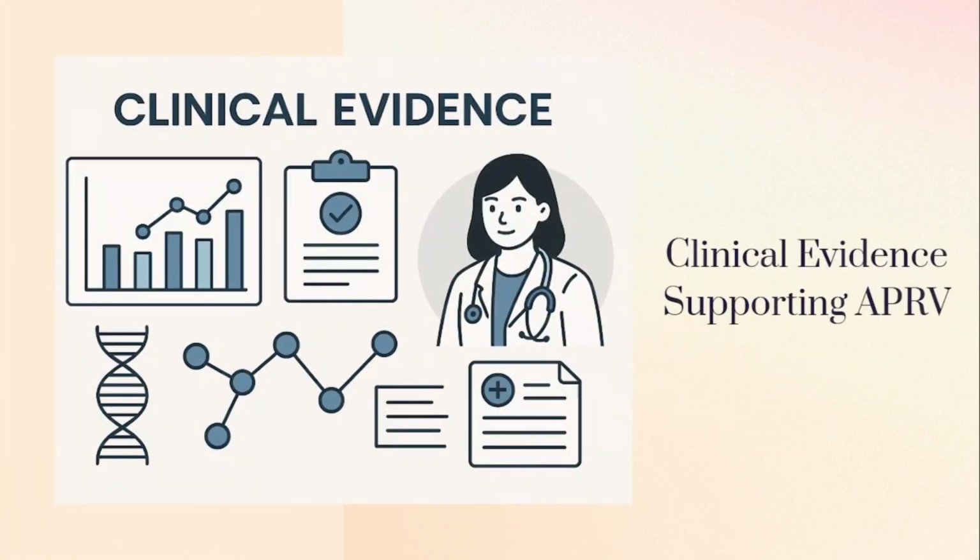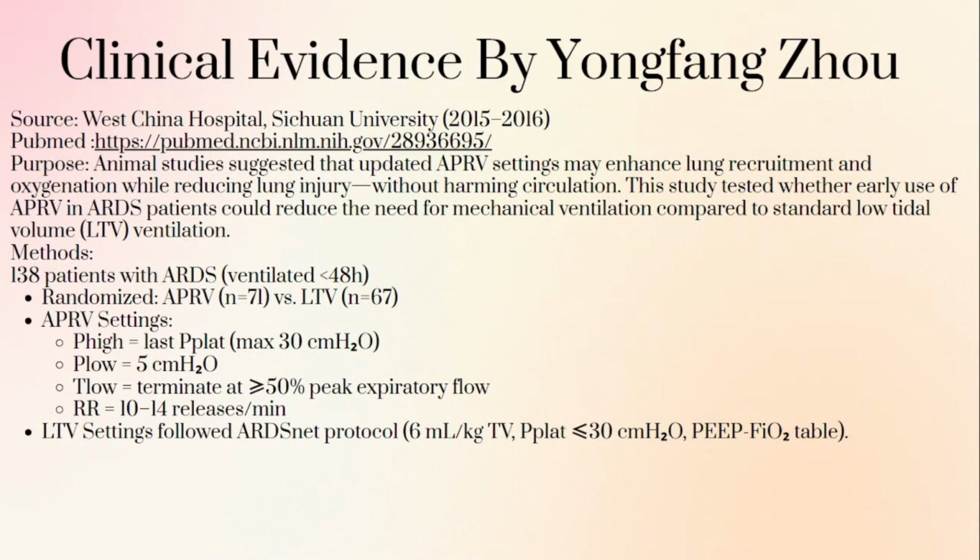Next we'll go to the clinical evidence. This clinical evidence is by Yongfang Zhou. This research was done at West China Hospital in 2015 to 2016. In this, they did an animal study suggesting updated APRV settings improve lung recruitment and oxygenation while reducing lung injury, without harming circulation.